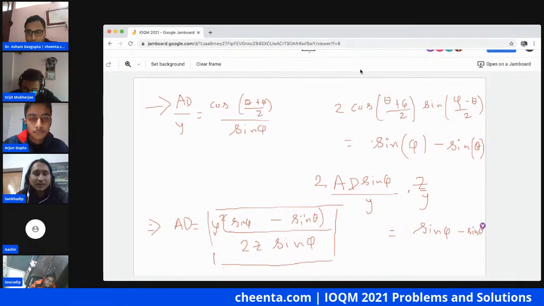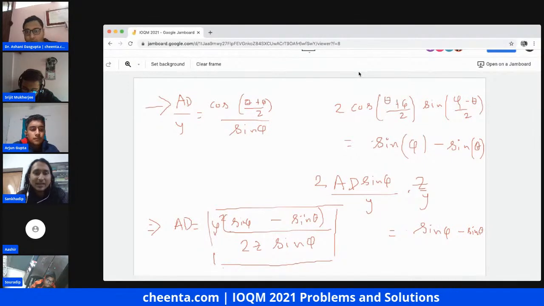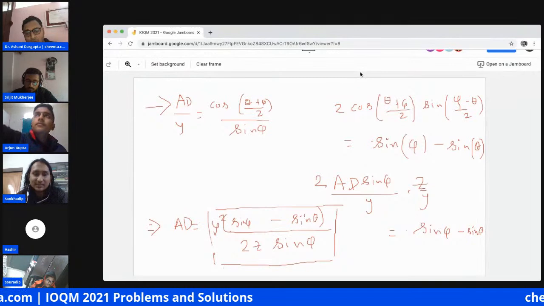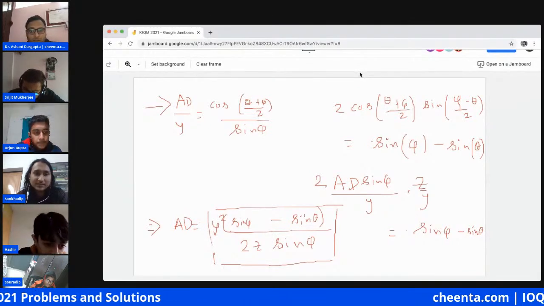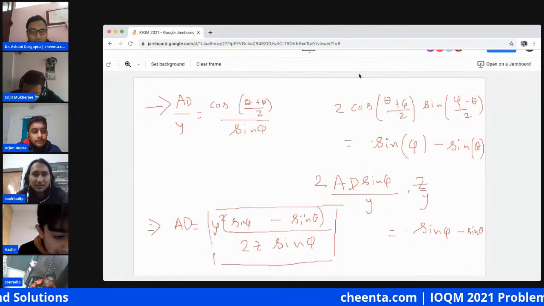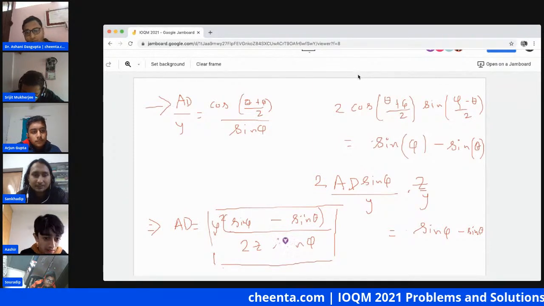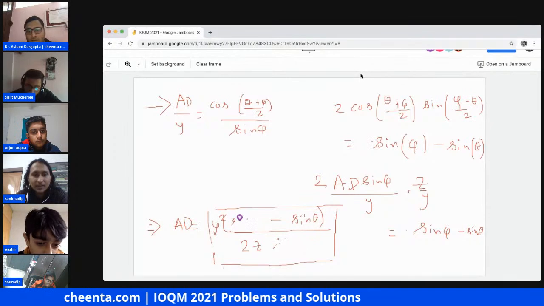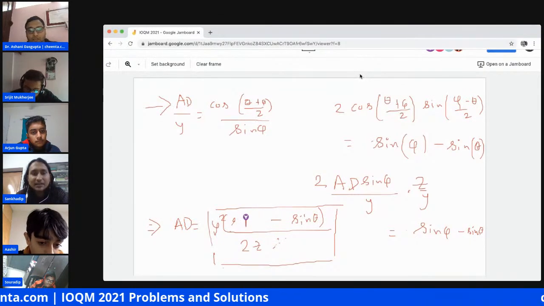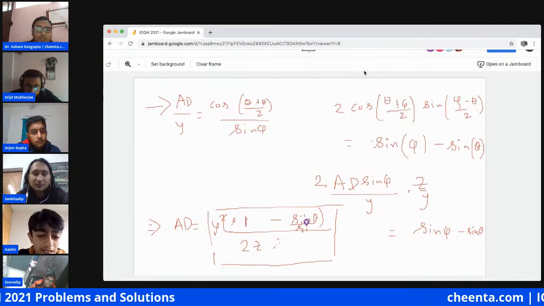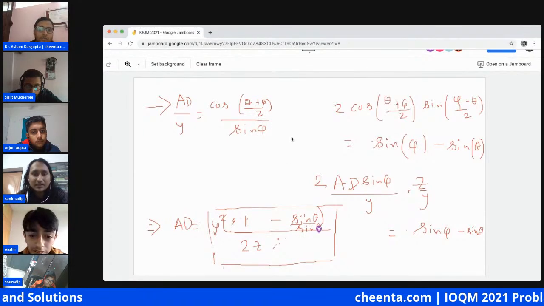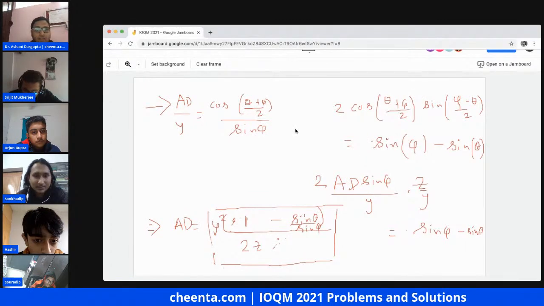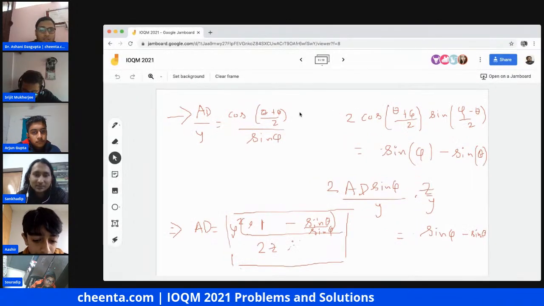Now this gives us AD equal to y square into sine phi minus sine theta by 2z sine phi. Now if you divide by sine phi, this thing becomes 1, and the second thing becomes sine theta by sine phi, for which we have a formula, which is x by y. So all the angles are eliminated.